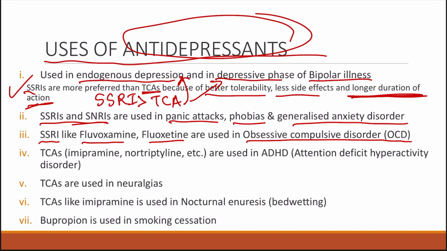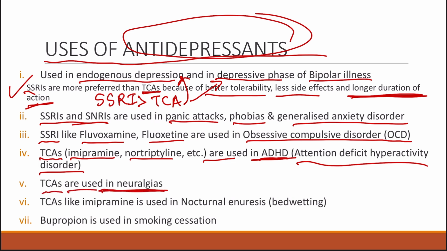Then we have tricyclic antidepressants like imipramine and nortriptyline, which are used in ADHD, that is attention deficit hyperactivity disorder. TCAs are also used in the management of neuralgia, that is pain associated with the nerves. Then these tricyclic antidepressants are again used for the management of nocturnal enuresis, that is basically bedwetting. And bupropion, as I have already mentioned, is also used for smoking cessation.